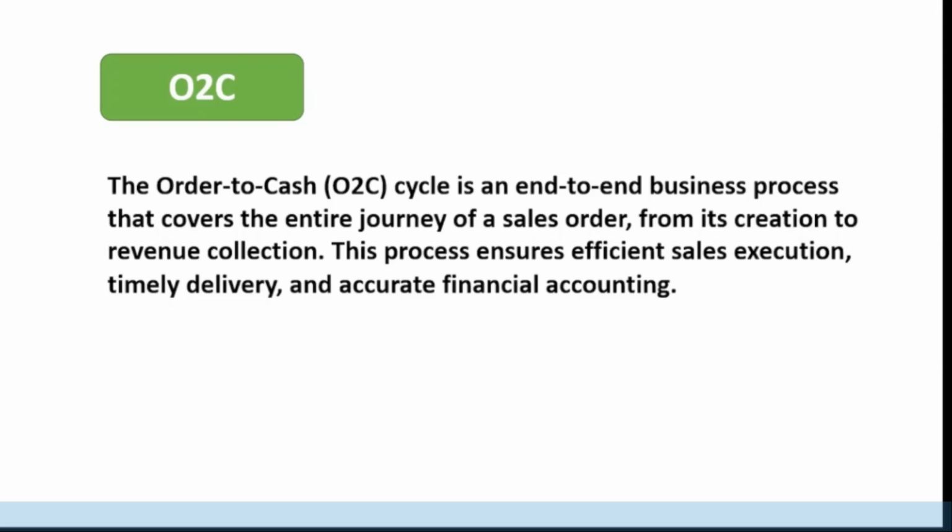We know there are four major stages of the SAP order to cash process. One is pre-sales activities, which includes inquiry and quotation, then sales order processing, then the third step will be shipping, and the fourth step is billing. After billing, the customer will make the payment. Payment will completely be handled in our finance module.